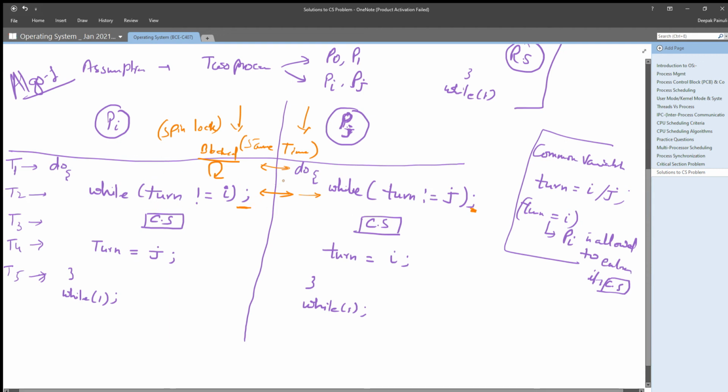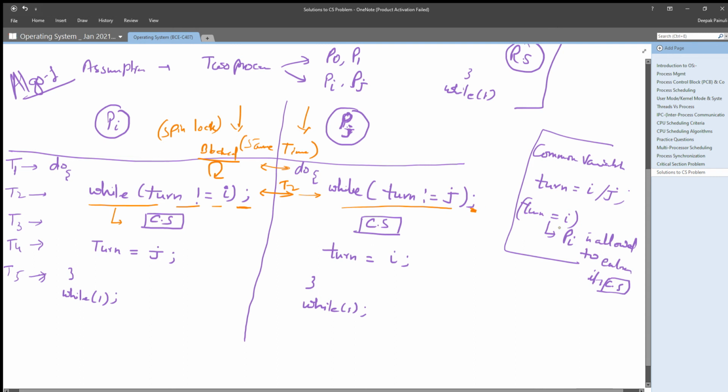So at t2 both will execute the while loop, right? And in the while loop, they are verifying the value of turn. If the value of turn is i, that means this condition will fail and this spin lock will break down and this process will come into its critical section, right?